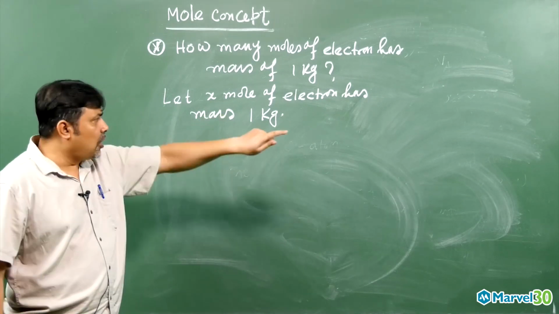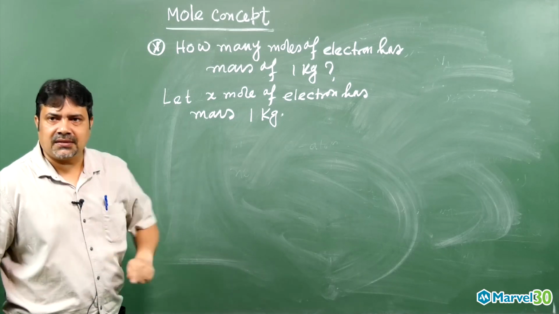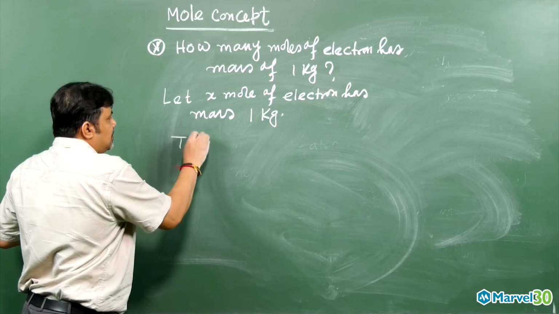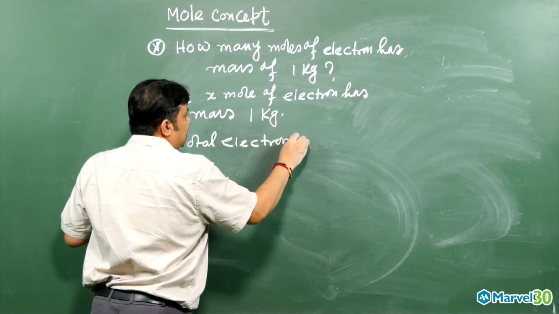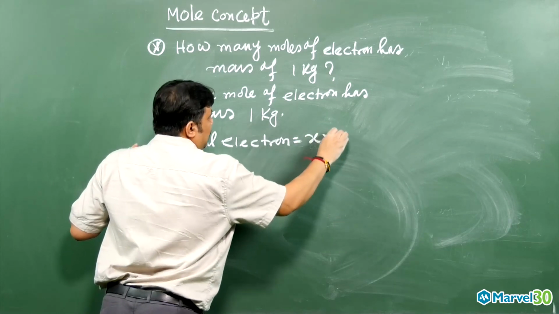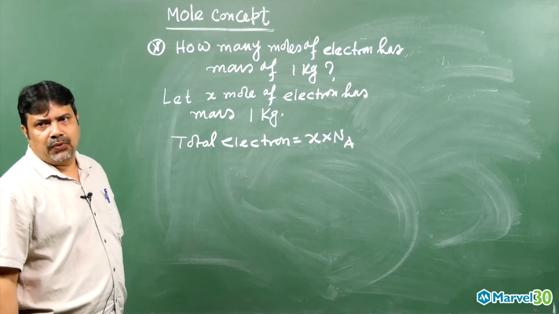So x mole of electron means how many total electrons? X into Avogadro number. Then the total electrons will be equal to x into Avogadro number, because x mole of electron we consider has a mass of 1 kg.